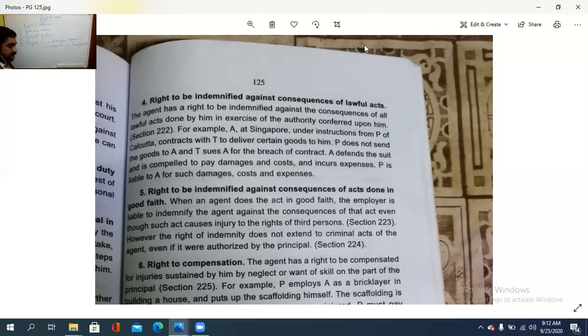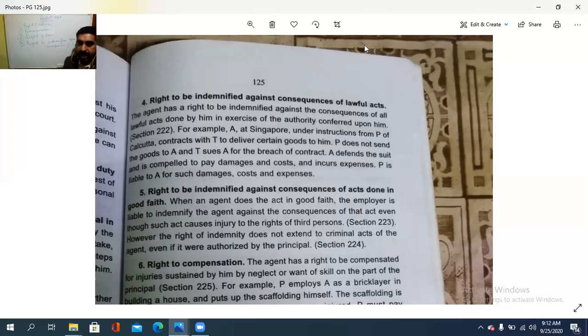The agent has a right to be indemnified against the consequences of all lawful acts done by him in exercise of the authority conferred upon him. So the agent has a right to be indemnified against, rather compensated against, the consequences of all the lawful acts done by him in exercise of the authority conferred upon him.